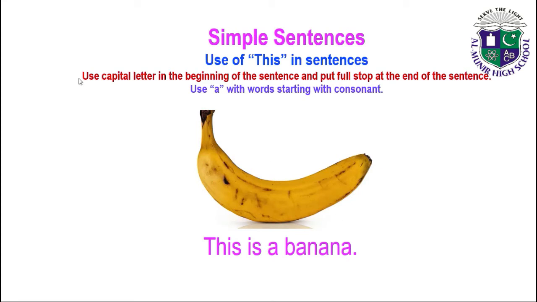As you can read in these lines, use a capital letter in the beginning of the sentence, as the capital letter is written here, and put a full stop at the end of the sentence. You can see here a full stop at the end of the sentence, and use a with words starting with consonants. Banana is starting with a consonant, so we write a here to make the sentence. This is a banana.